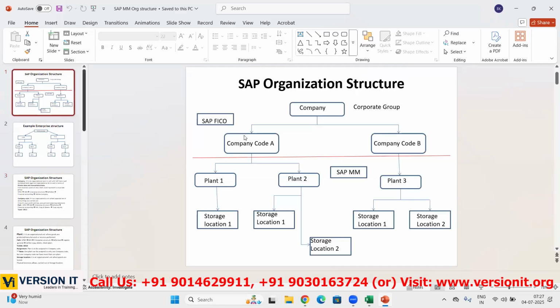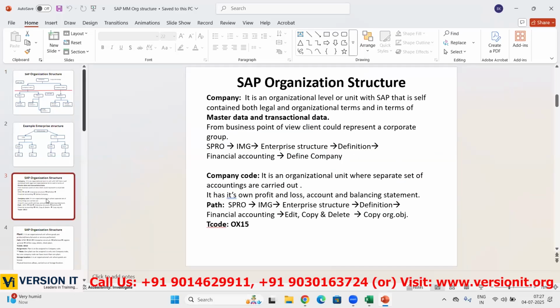At this company code level, all financial transactions happen. For example, we purchase some tires from the MRF tire vendor. I purchase each tire for $100. I purchased 10 tires, so $1,000 I need to pay to the vendor. Who will do the payment? The finance team will do the payment, right? Some financial transactions are happening. Here at the company code level, it is an organizational unit where a separate set of accountings, that is, financial transactions, are carried out. It has its own profit and loss account and balance statement. Now you purchase an MRF tire for $100.